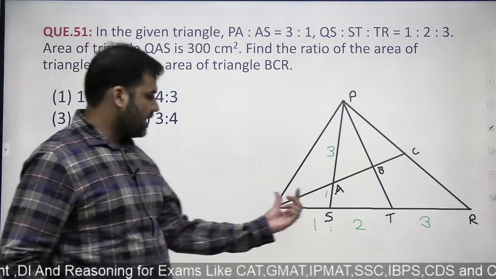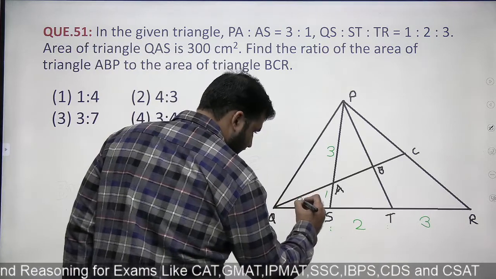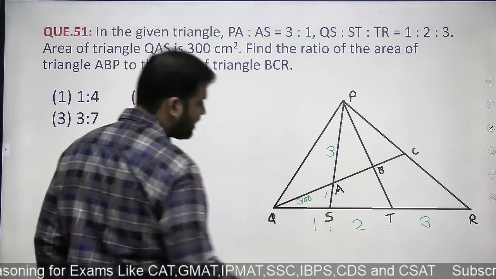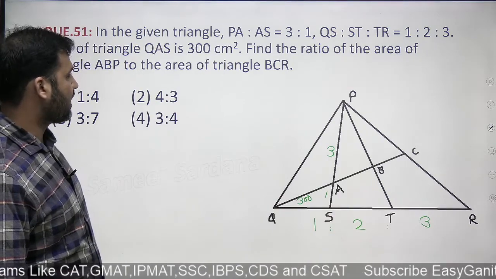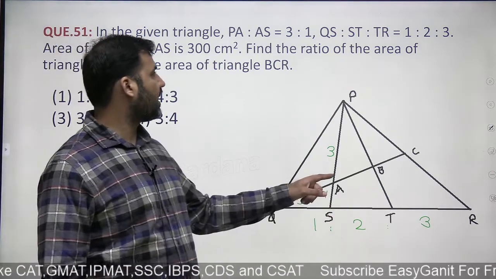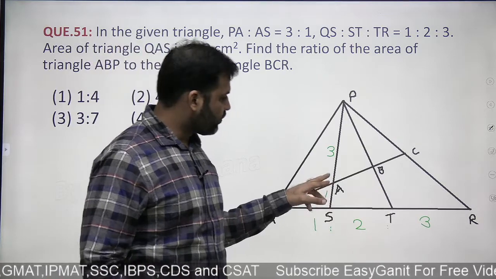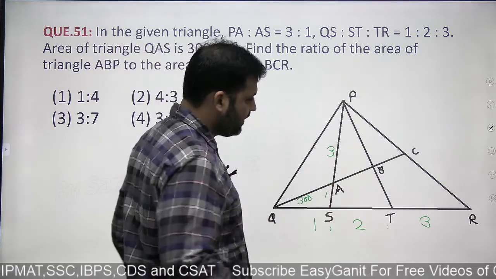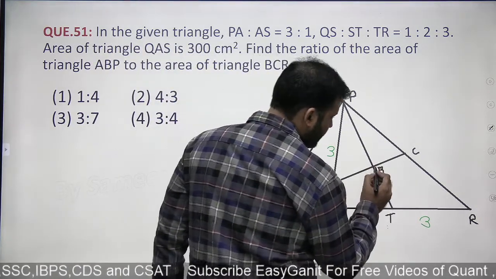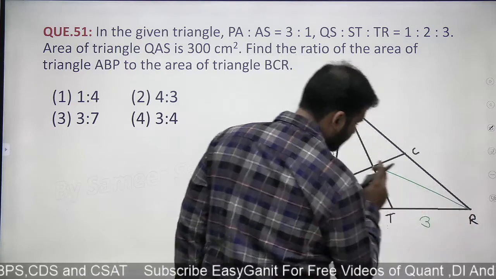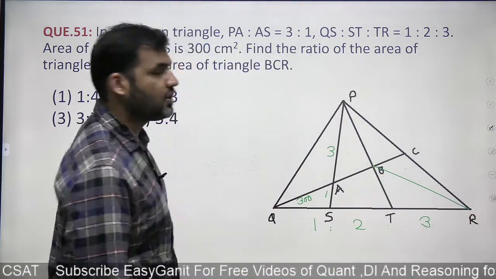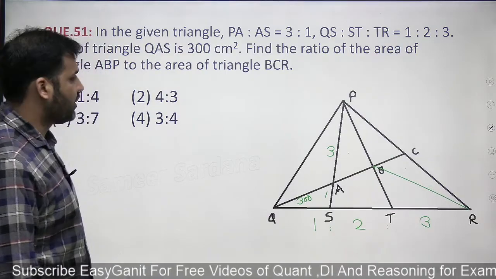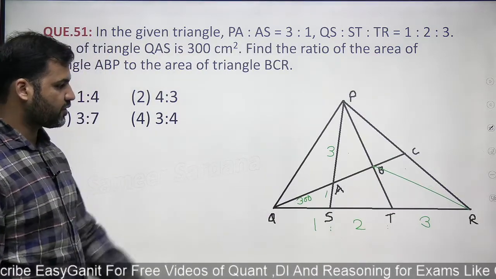The area of triangle QAS is given to us as 300 centimeters square, and we are supposed to find out the ratio of the area of triangle ABP to the area of triangle BCR. So we are supposed to find out area of this triangle ABP and area of triangle BCR. Right? So these are two triangles for which we need to find out the area ratio.